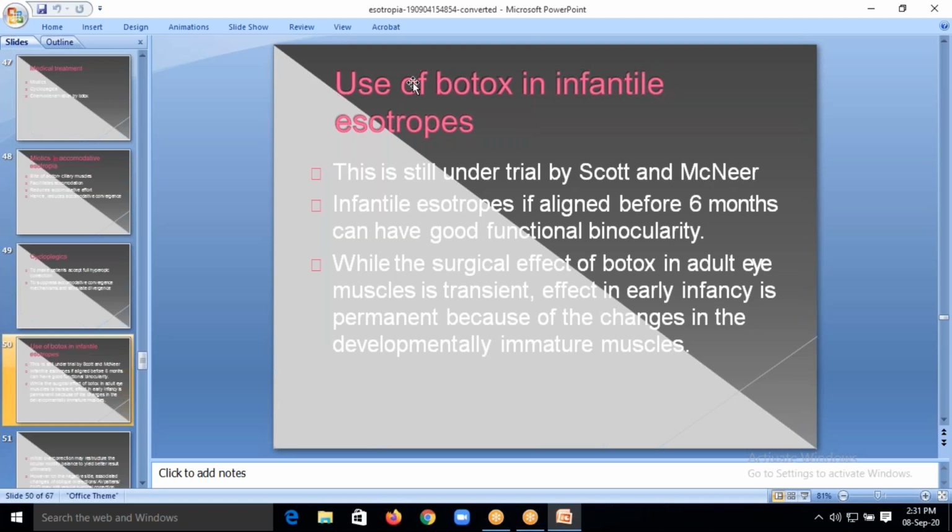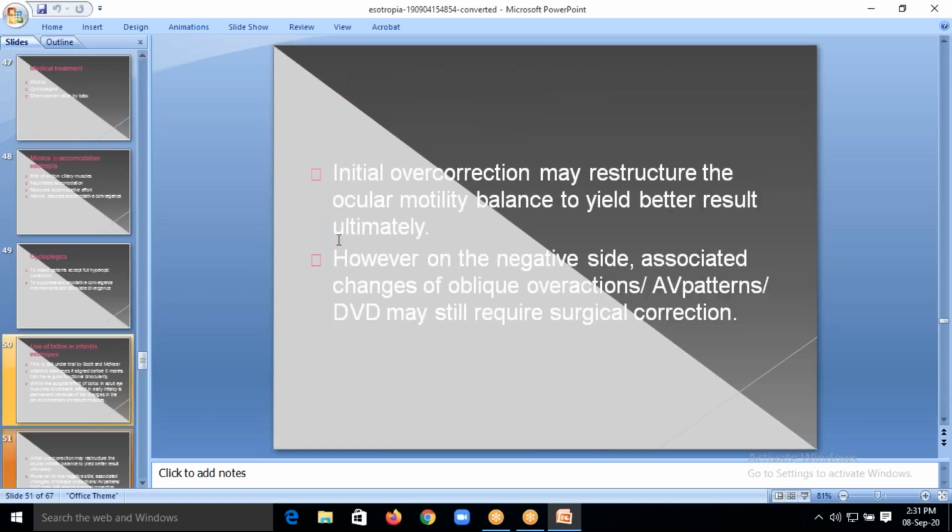So Botox, botulinum toxin, is an injection which we give. Botox means it is botulinum toxin. Okay, it was first done by trial by Scott and McNair. It is done in infantile esotropes. If you give it to infantile esotropes before 6 months of age, you can have good functional binocularity, because if you give it only before 6 months of age, you get good results. Okay, initially you can have overcorrection, but later it will become normal.